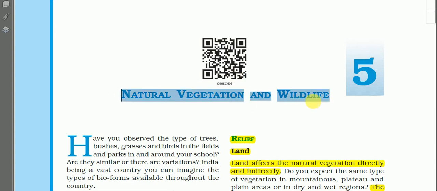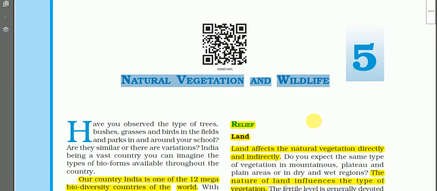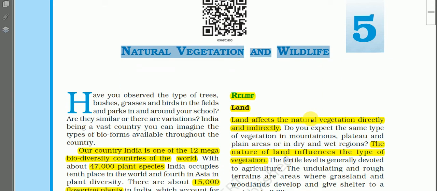So this is the new chapter, Natural Vegetation and Wildlife, Chapter 5. Let us read.